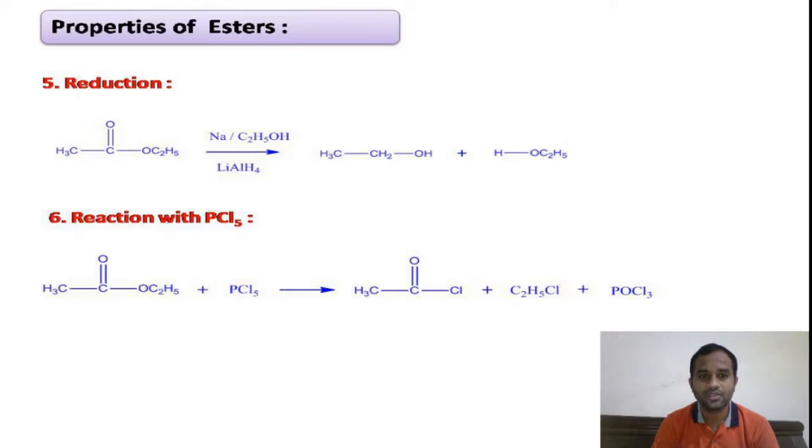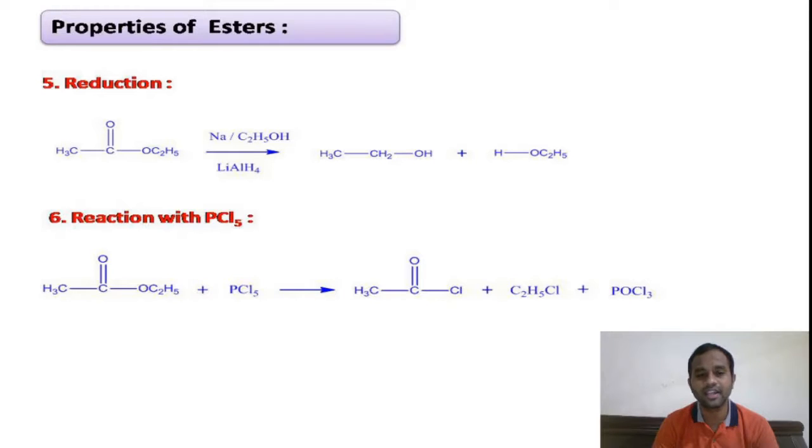Similarly, the OC2H5 part is converted into alcohol, right? This ester will be converted into alcohol, that is ethyl alcohol as well as ethyl alcohol, right? This is a Bouveault-Blanc reduction. Similarly, our esters will also undergo reduction in presence of lithium aluminum hydride to give alcohol as the product, right?